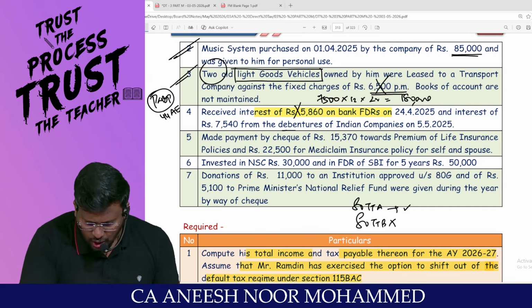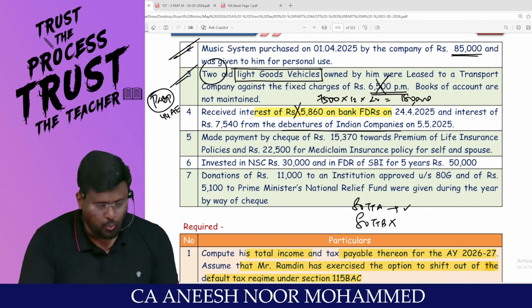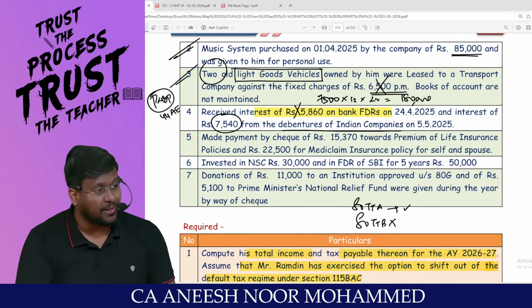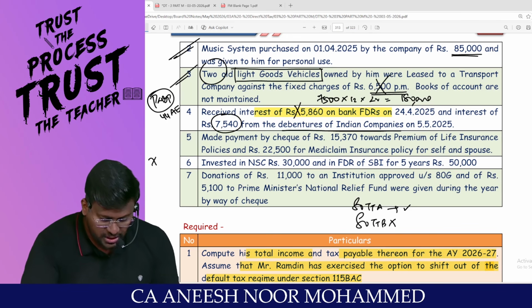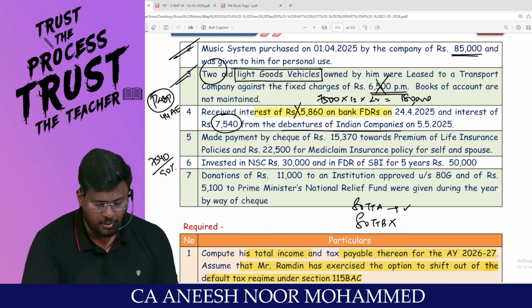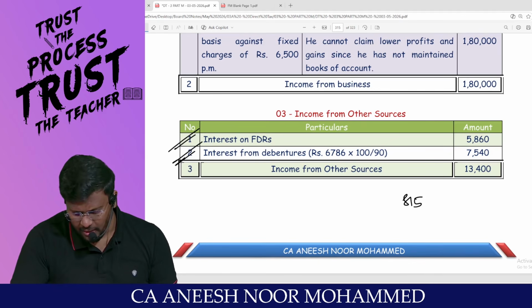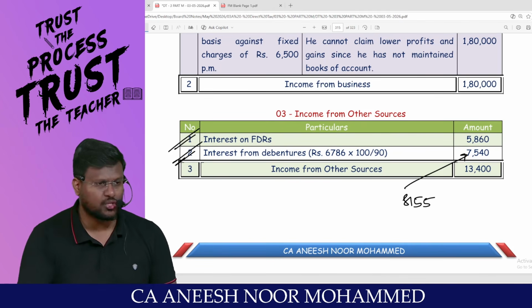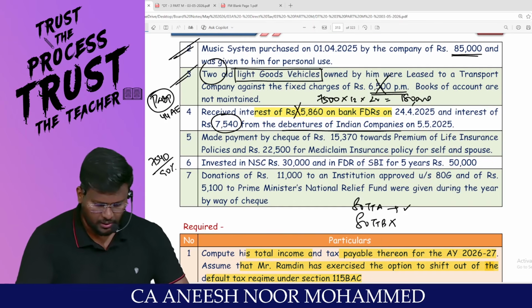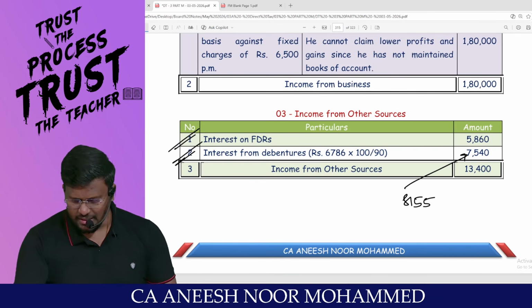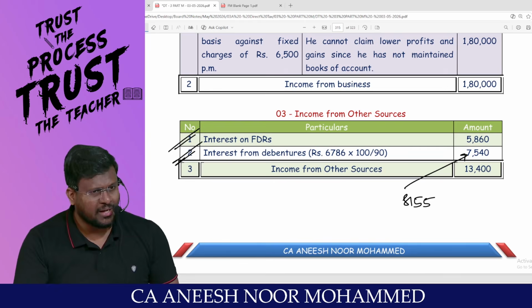But for this debenture of Indian company, sir, as per section 193, interest on securities, 10% TDS would have been deducted, and this will be 90%. So 7,540 divided by 90% means the gross income is 8,155. But that is not the answer given in the question. 7,540 divided by 90%, 8,377 something. Okay, right. That is not the answer given in the question, because the question did not mention anything about the TDS.